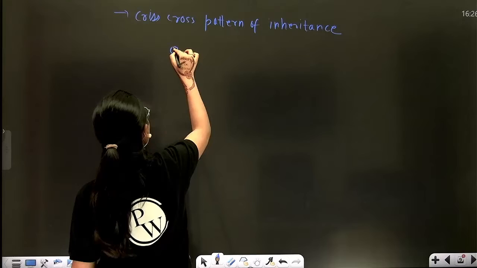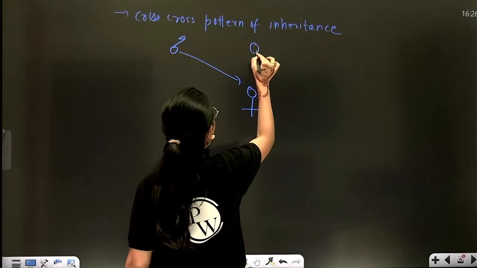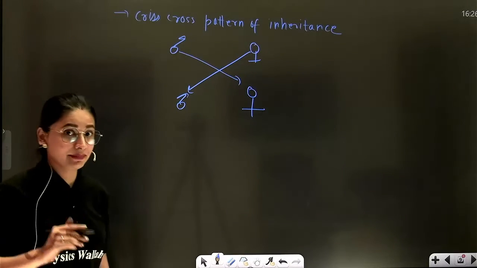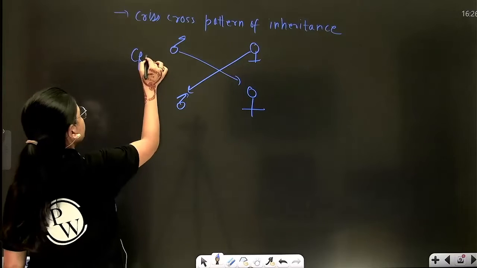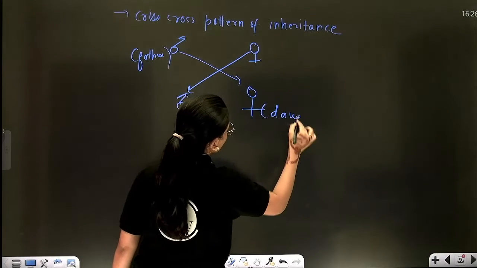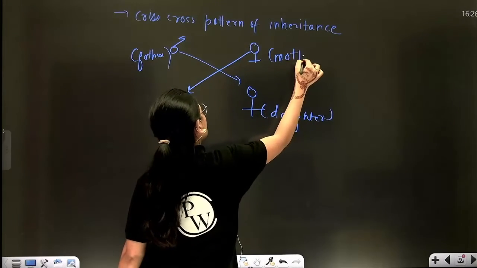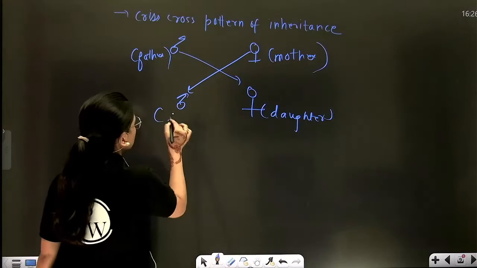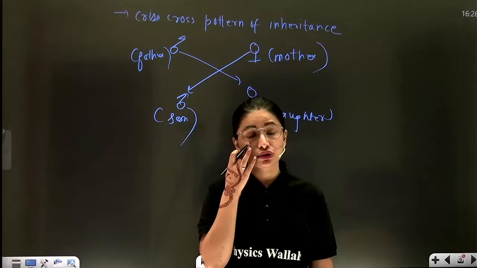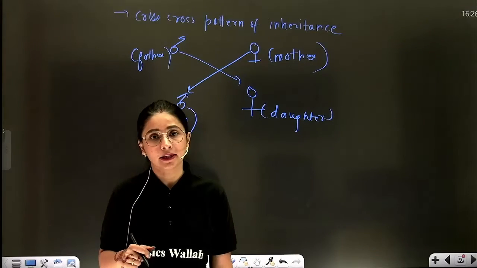Beta, from father, the disorder will pass to daughter, and from mother, the disorder will be passed to the son. And obviously males are more prone to this disorder as they do not have the probability of becoming the carrier.